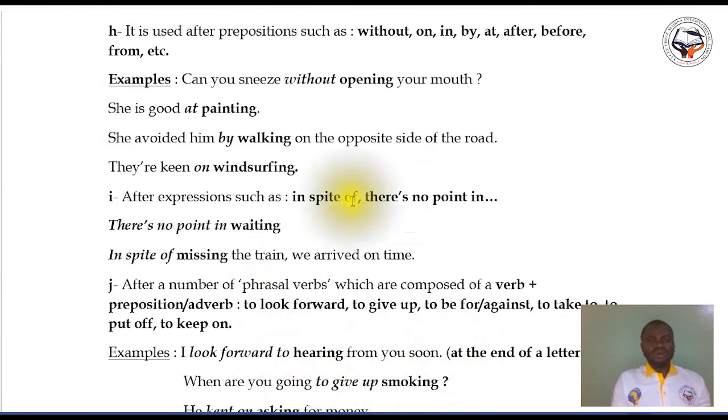So we are going to continue with the lesson we saw last time on the gerund. Last time I told you that the gerund is the verb made from the verb plus ing, and I have given you some examples, and we even saw the difference between the gerund and the present participle. We saw some uses of the gerund, so today we are going to continue with the uses of the gerund.